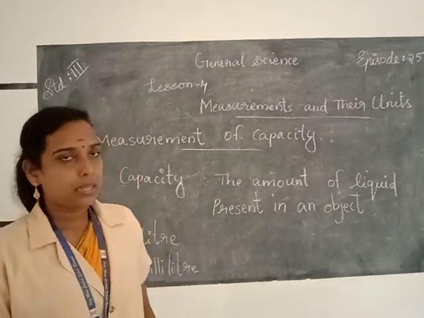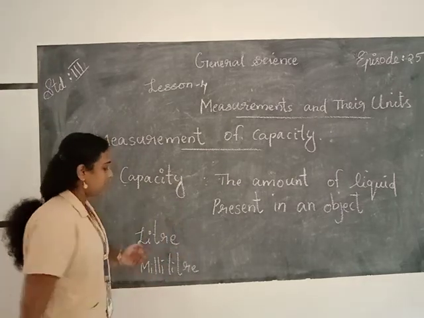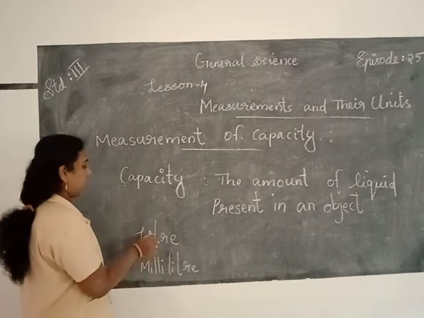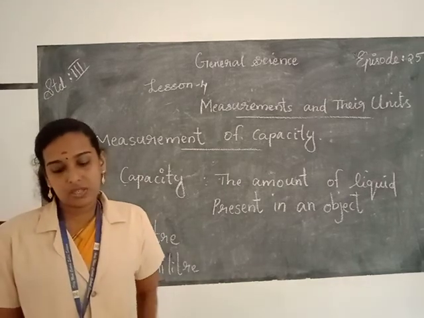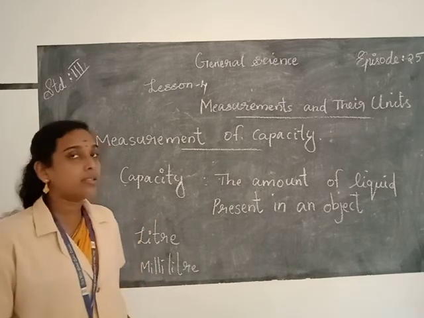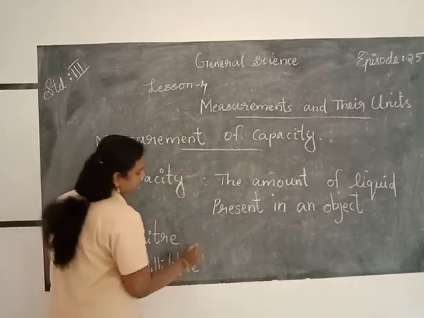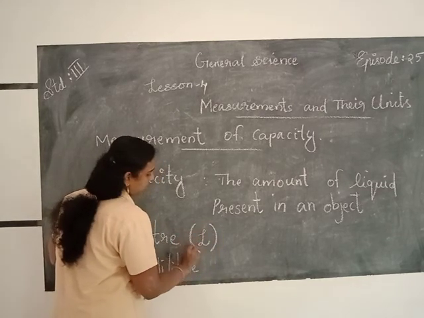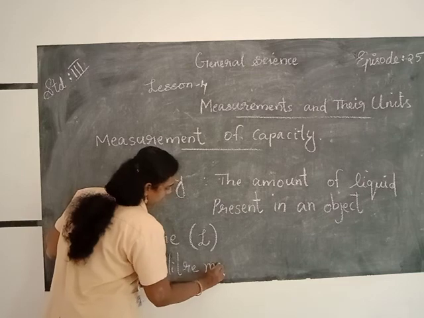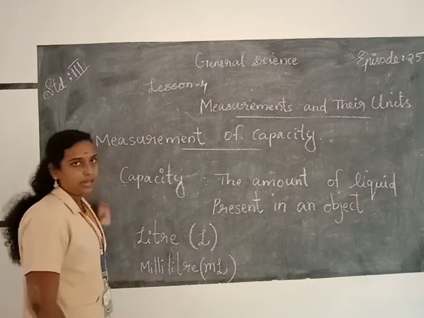The standard unit of capacity is liter, L-I-T-E-R. We denote liter by the capital letter L, and milliliter by small letter m and capital letter L.